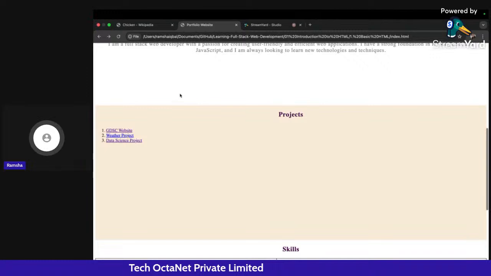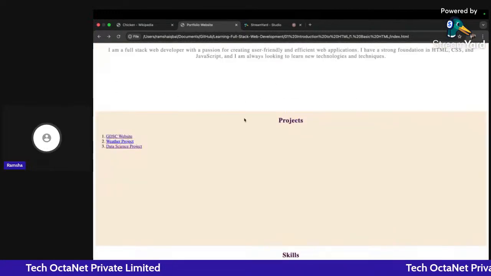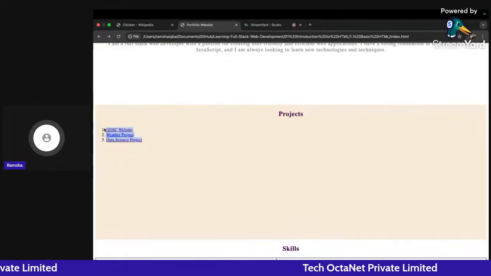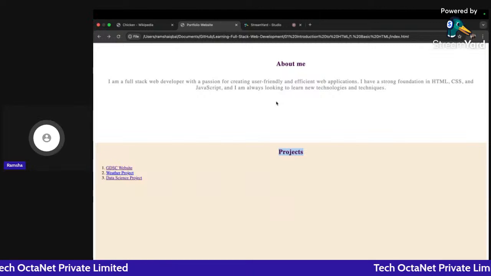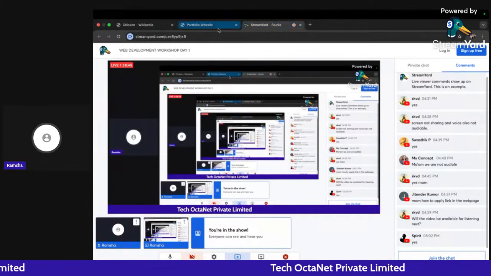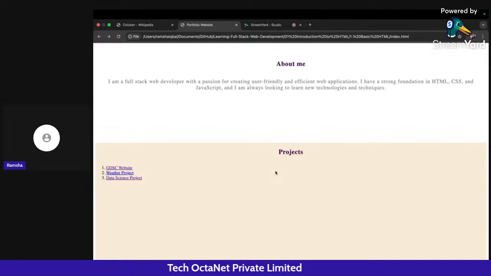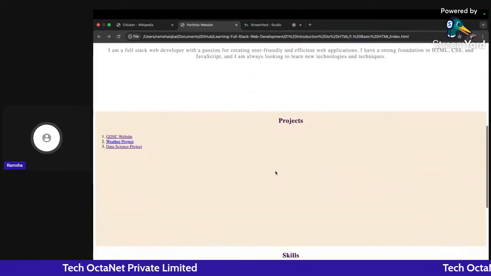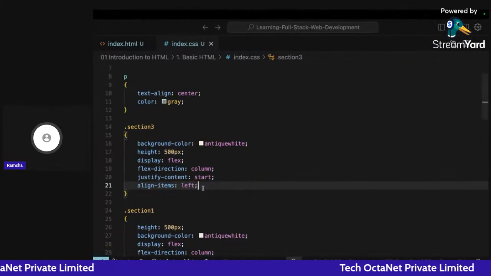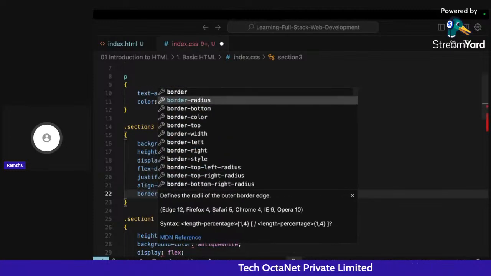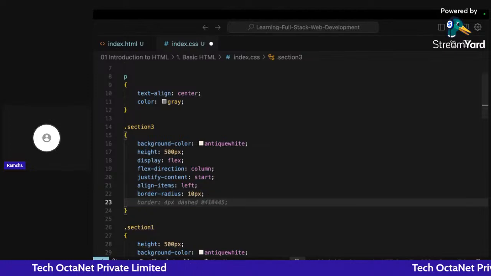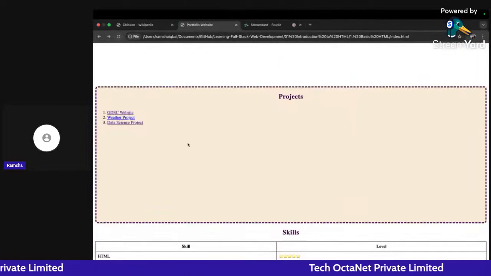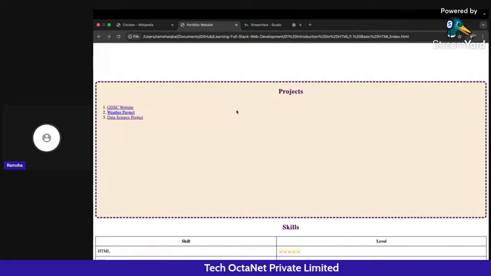If I click on refresh, you can see I am getting it in 500 pixels, and all the items are being aligned in the left direction only. When we see the project heading, it is coming at the center because we have given the text align property of center to it. Now I will do the same thing: I will give it a border radius of 10 pixels and a dashed border, just like we had given to the first section. If I refresh this, I am again getting it in the dashed format.